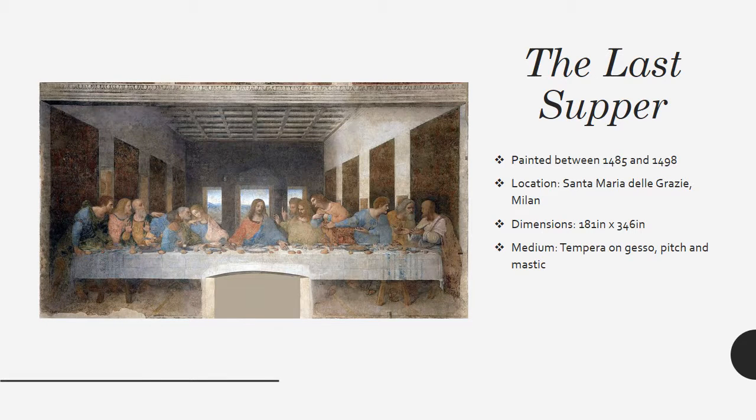The Last Supper, and this is a picture of the Last Supper. The Last Supper by Leonardo da Vinci is one of the most famous works of art in the world. It is a large fresco-style painting on the wall of Santa Maria delle Grazie in Milan, Italy. It is not a true fresco because it was painted on dry wall instead of wet plaster. Unfortunately, because of the medium used, the work began to deteriorate fairly soon after it was painted, and so over the years, numerous restoration attempts have been made to restore and preserve it.